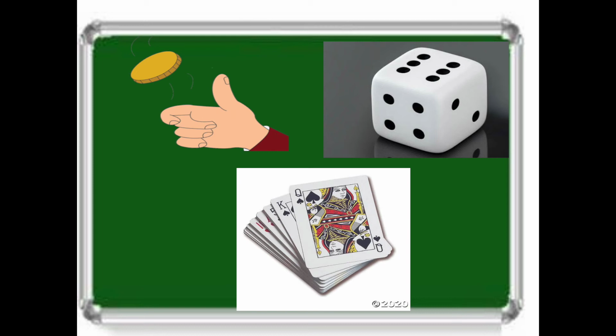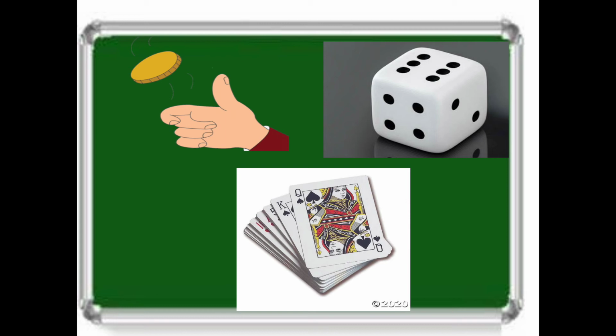But before we throw the dice, we can't predict that only 5 is going to come or only 6 is going to come. We know that it is either a 1, a 2, a 3, a 4, a 5 or a 6. Only these six possibilities will come when we throw the dice. So this is another example of a random experiment.